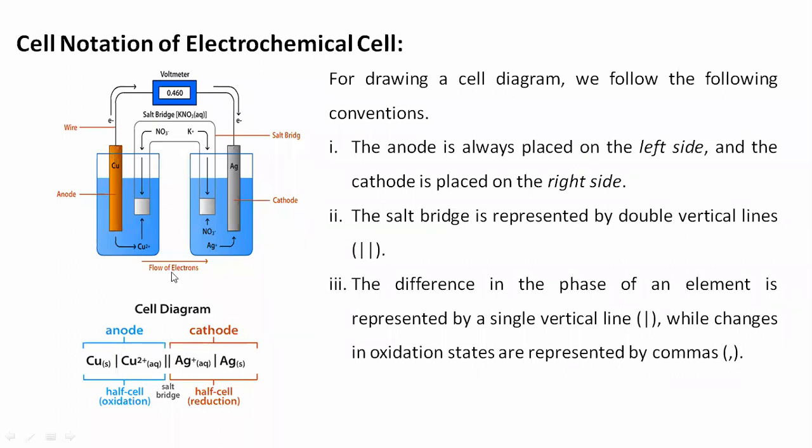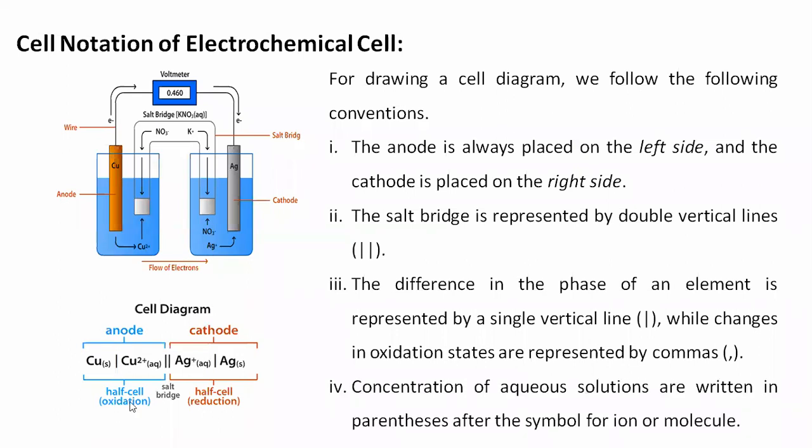If there is any change in the oxidation state of the anodes and cathodes, it is represented by a comma. So in this way, we can represent the whole electrochemical cell in the form of a cell diagram. Now, the concentration of the aqueous solutions is written in parentheses after the symbol of the ion or the molecule.